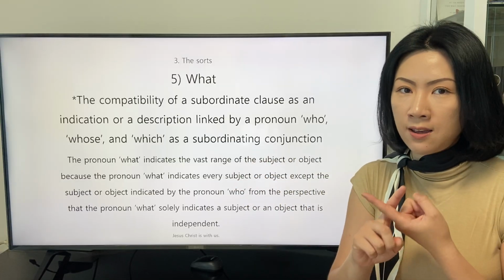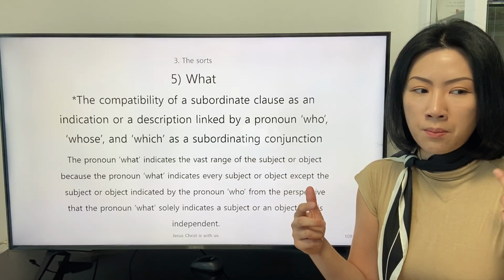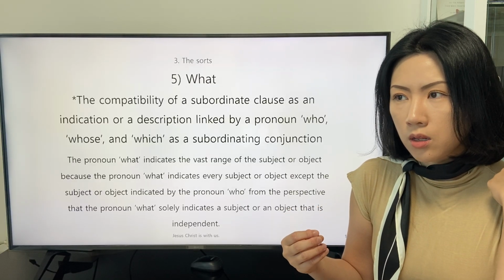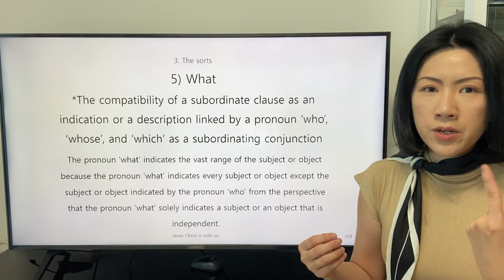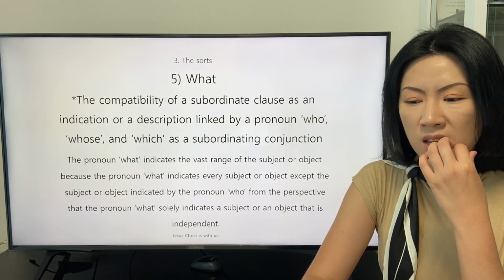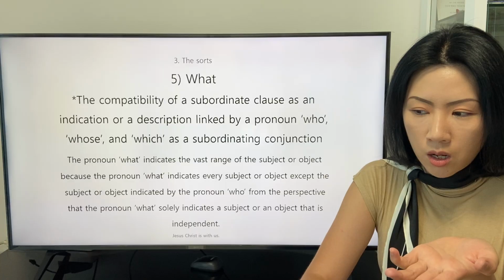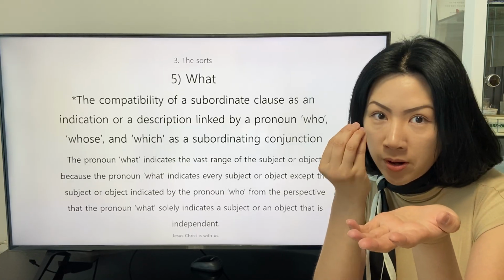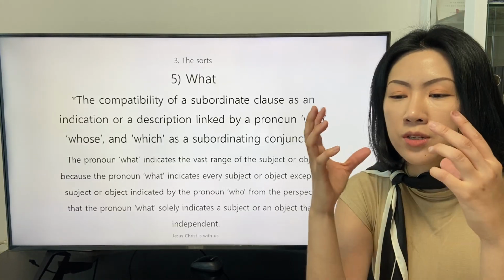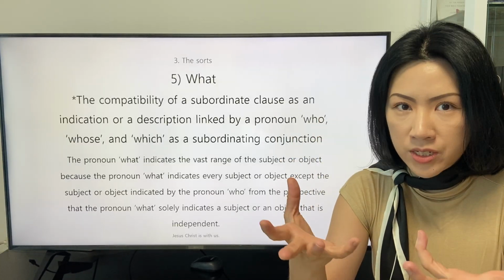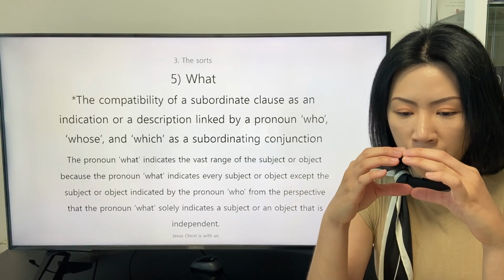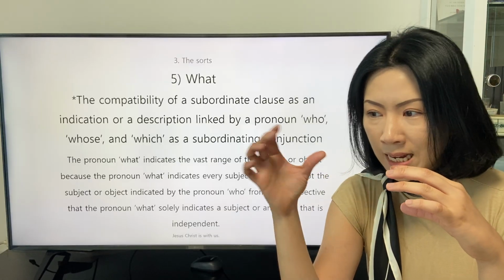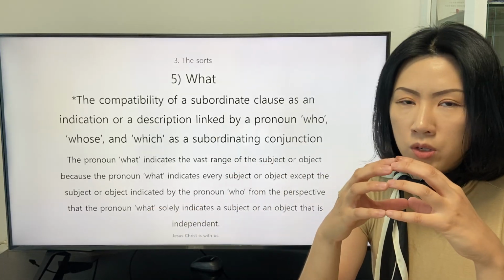The speaker does not give any precedent in the main clause because the speaker intends to indicate a subject or an object with the pronoun what, while the speaker gives an explanation of the subject or object in a subordinate clause. It's not about an indication.